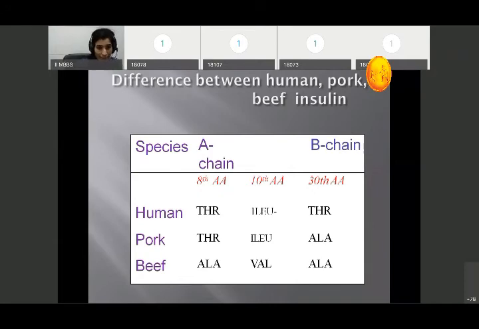Pork insulin is more identical to human insulin, and the antigenic property of pork insulin is less as compared to beef. They differ in amino acid sequence among human, pork and beef insulin. But human insulin is more purified, less antigenic, but costlier than pork and beef insulin.